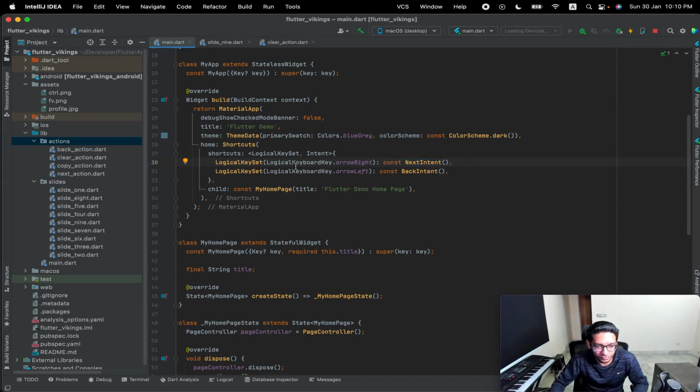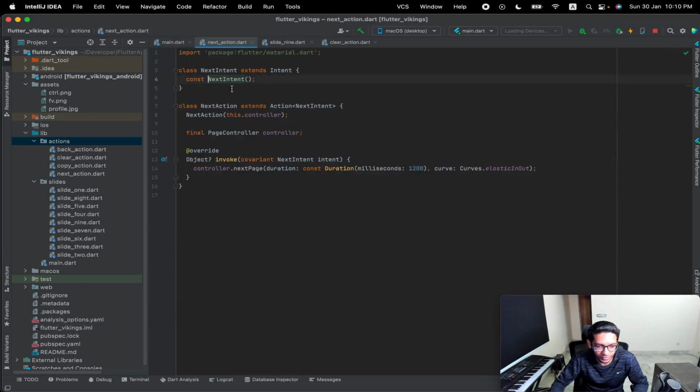So what happens is, my arrow right option says that I need to call the next intent. The next intent is actually this, and it calls the next page of the controller that we pass, like the page controller. So I'm just navigating to the next page using the next intent.